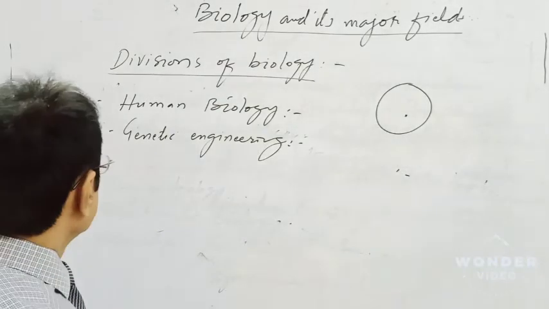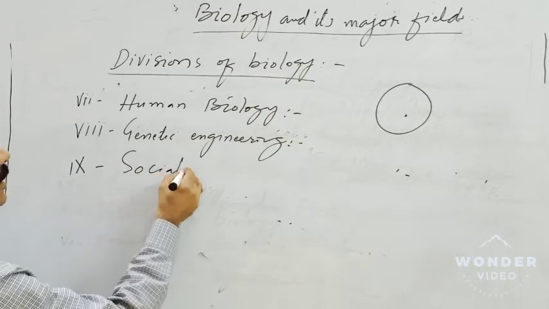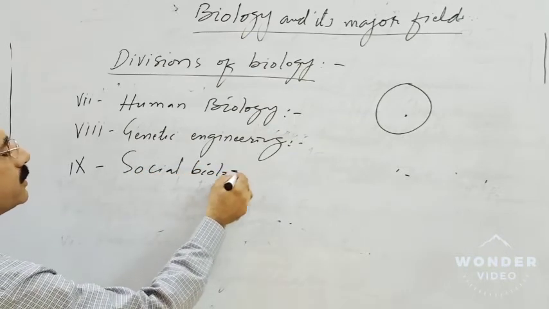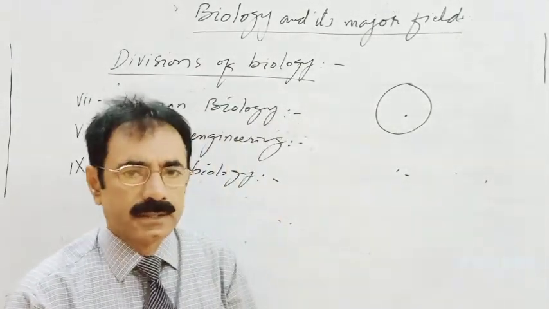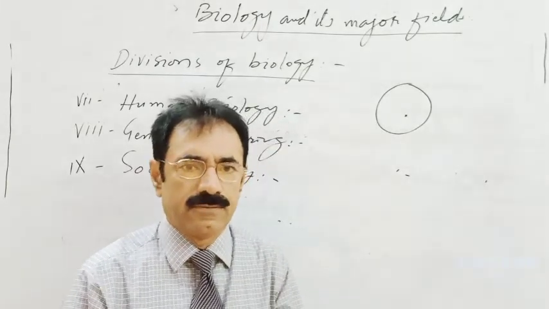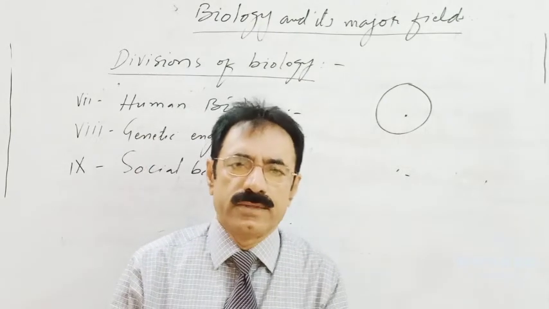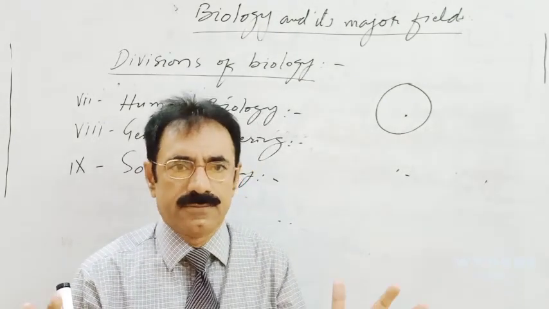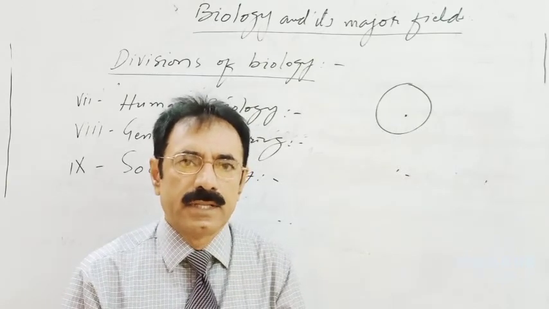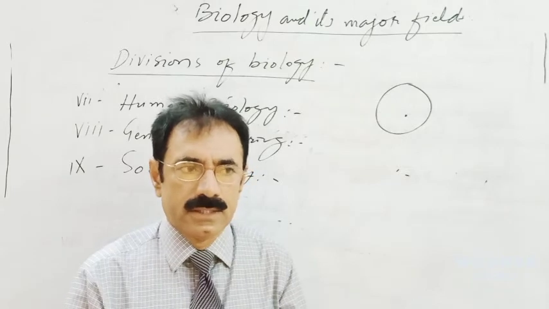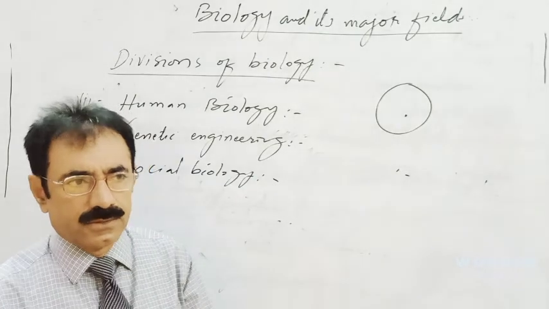Number 9 is social biology. Social biology is the branch of biology that deals with the study of social behavior between organisms, because we know some of the animals live social life together, they work for one another, and in them there is a division of labor, just like in human beings. The well-known example is human beings and their social life.